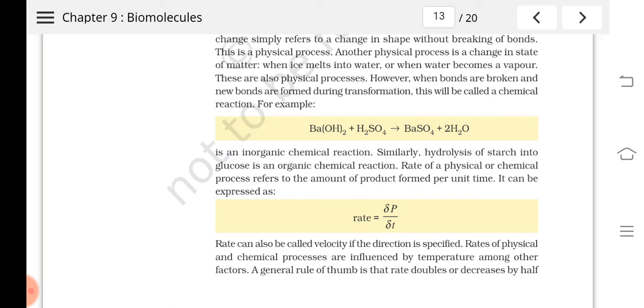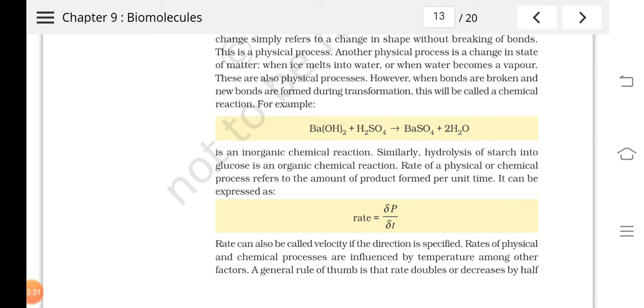Now, the rate of a reaction means the speed with which the reaction takes place. How can we find out the rate of a reaction? By calculating the amount of product formed per unit time. How much product is formed within a particular time gives the rate of the reaction. The rate of the reaction can also be called the velocity, if we mention the direction in which the reaction is taking place.